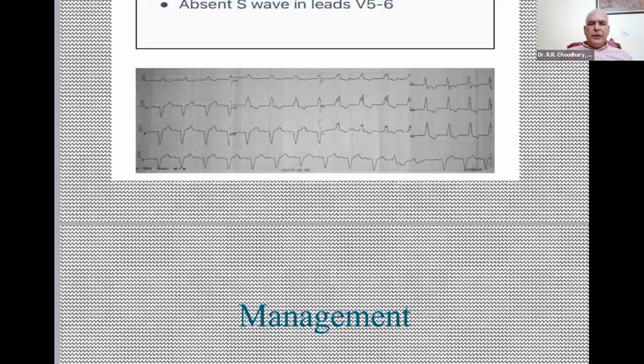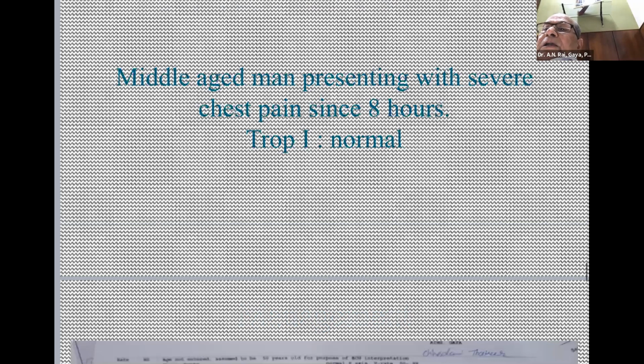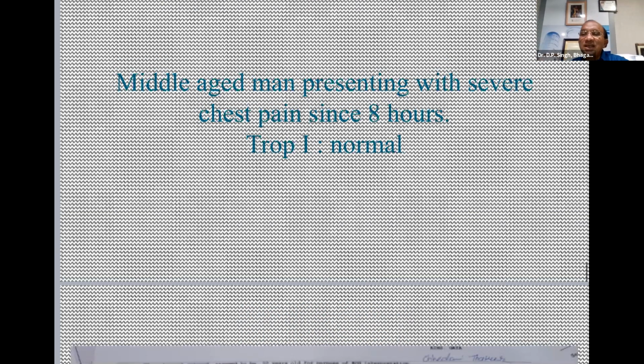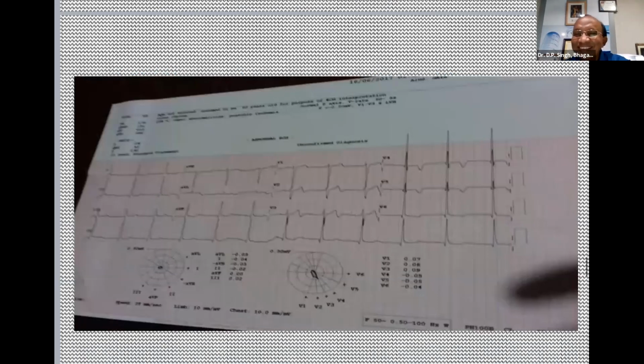The slide is not moving, sir. Not moving. It's not moving. Good afternoon, R.R. Chaudhary, sir. Pranam. And now it's okay, sir. Is it moving? Yes, Yes, okay, sir.